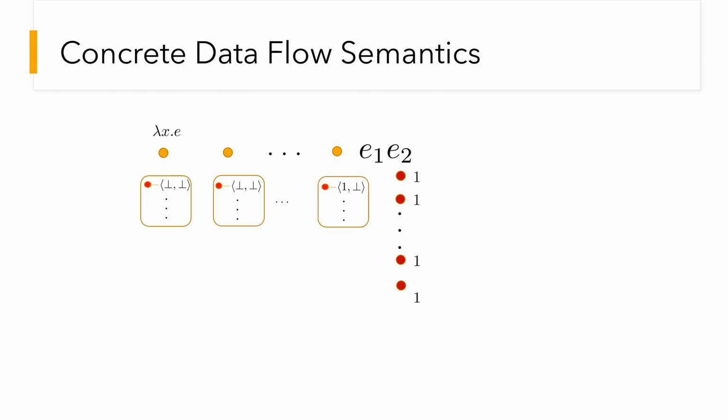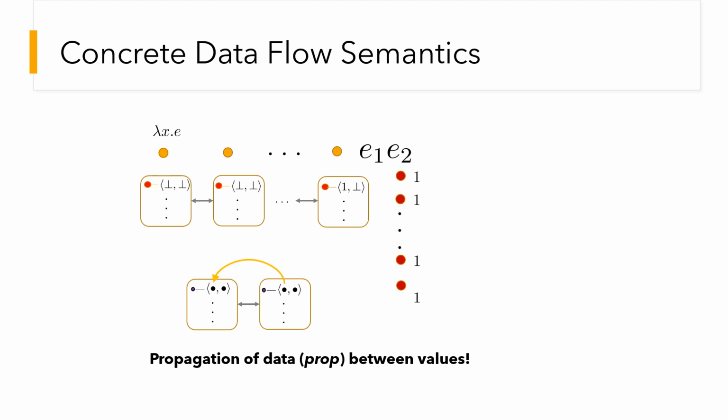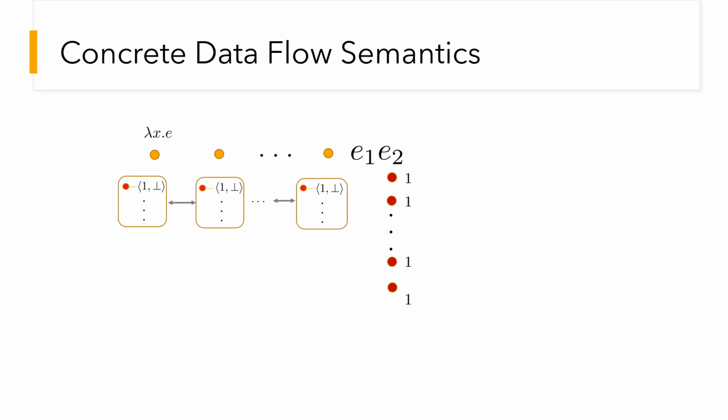site, colored in red. What happens next is that this input 1 flows to the lambda definition by means of exchange, that is, propagation of data between tables at the execution path of the lambda. We call this function prop. Inputs are flowing in the direction of call sites to function definition. Now that we have 1 as the input at the current call site propagated back to the lambda, we can similarly evaluate the lambda body.